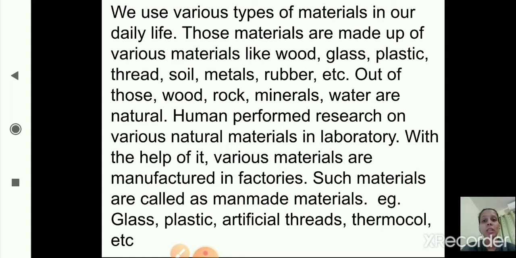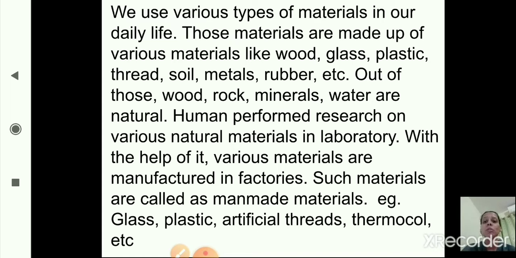Using natural materials which are available naturally, humans perform research on the various natural materials in the laboratory. With the help of it, various materials are manufactured in the factories, and such materials are called man-made materials. For example, glass, plastic, artificial threads, thermocol, etc. are man-made materials. So this is about man-made materials. We are using different man-made materials in our day-to-day life.